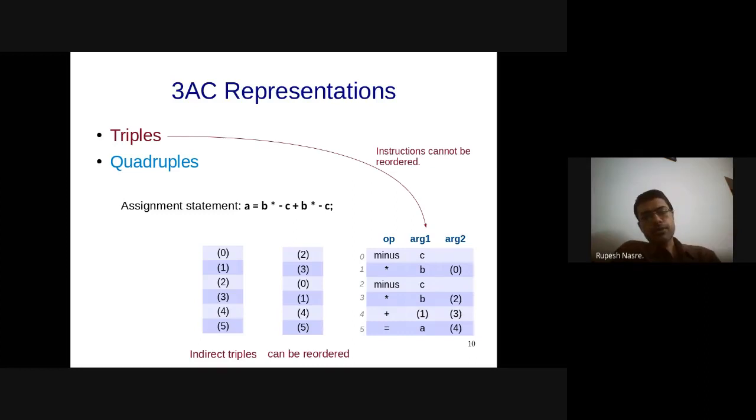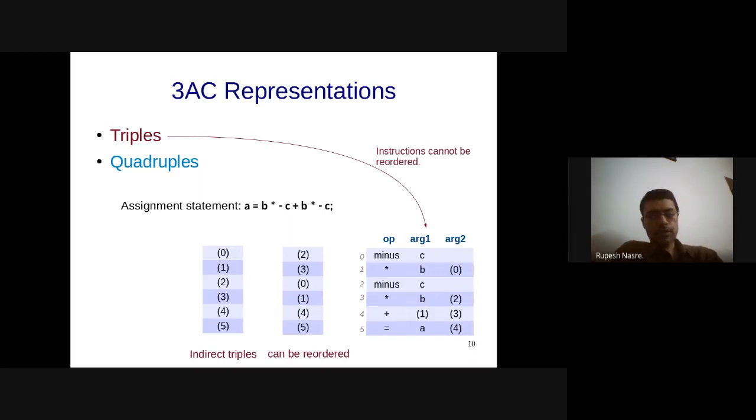There is more of a software maintenance perspective. But if you want to go from quadruples to triples, the advantage was that we could reduce the amount of storage that we might have. Because for very large programs, the amount of IR that you might generate will turn out to be large. And it's not only the IR information, there is a lot of other information with respect to your program which might be getting used, which requires a lot of memory. And as I was mentioning, compilation is a heavy process both for CPU as well as memory.